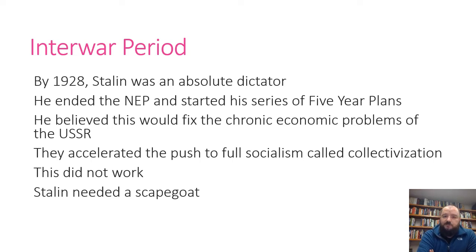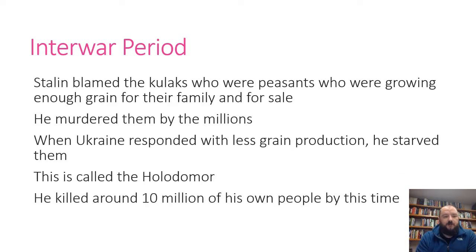As you can guess, it was a total failure. People are not motivated to work in such ways, and there's no hope of reward. Why work hard when you will not reap any bounty from that hard work? Rather, you just do the minimal you need to do in order not to die. So Stalin's plans were absolute failures. They led to even more famine, more starvation, and so Stalin needed a scapegoat. He couldn't admit that he had failed.